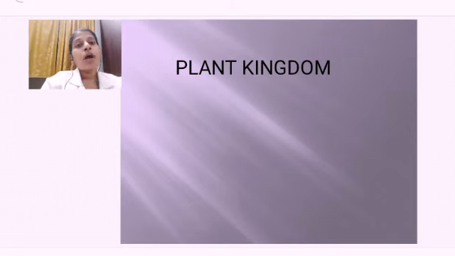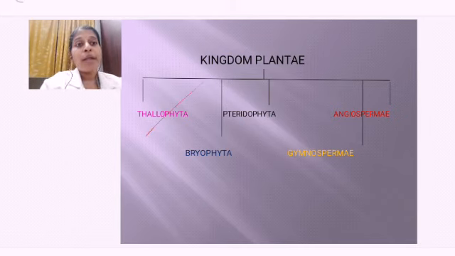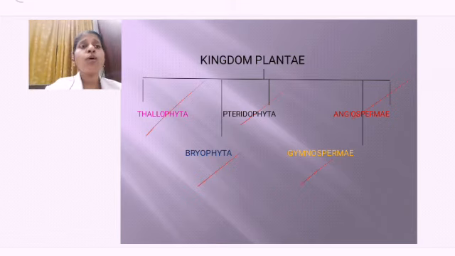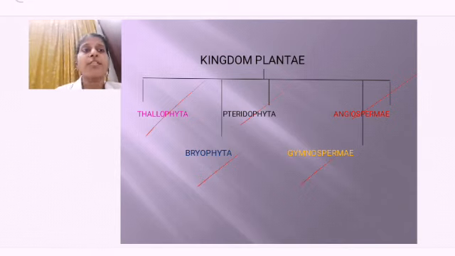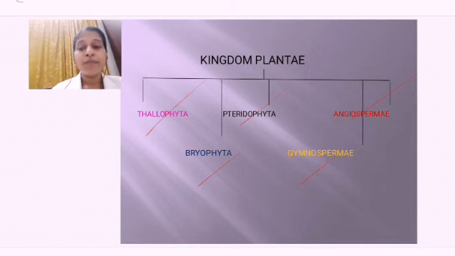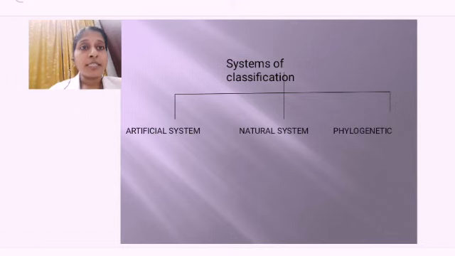Now, when you are seeing this Kingdom Plantae, it has been divided into 5 categories. So, what are they? It's Thallophyta, Bryophyta, Pteridophyta, Gymnosperms and Angiosperms. All these categories, we are going to learn. Now, moving on to the next thing, what has to be discussed is systems of classification.